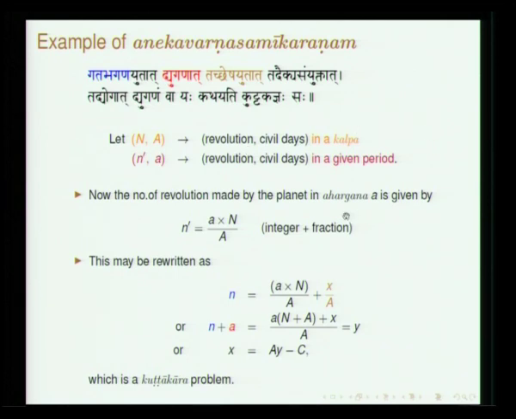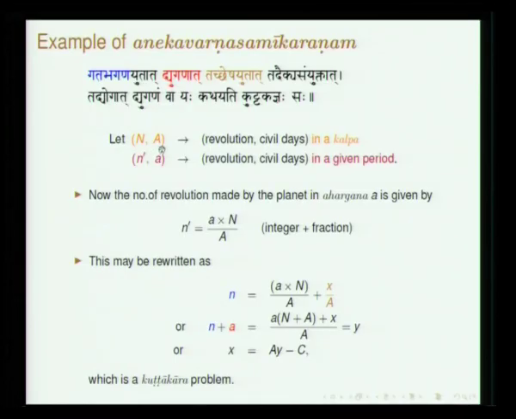Suppose you have a very large period, and this large period we call civil days. In fact Brahmagupta considers a period of kalpa. Kalpa is 1000 times Mahayuga, 1000 times 43,20,000 years. So he presents huge numbers. What is the number of revolutions made by the planet in this large period? That is how he goes about computing the planetary positions. Suppose n comma a refer to the number of revolutions made by the planet in the total number of days in a kalpa. And n prime refers to the fraction of revolutions in a certain period called ahargana.